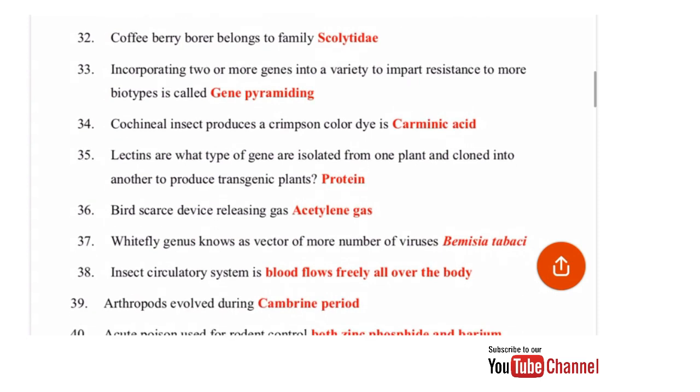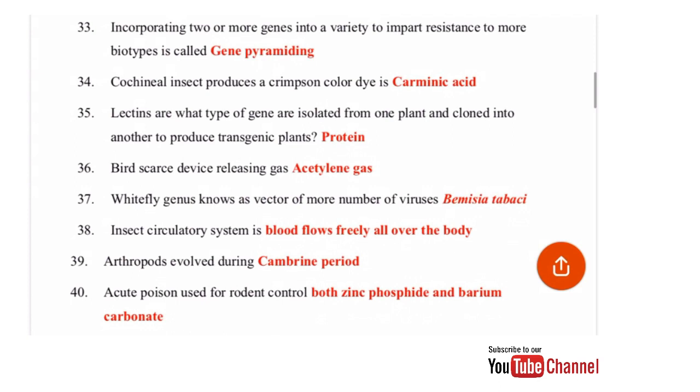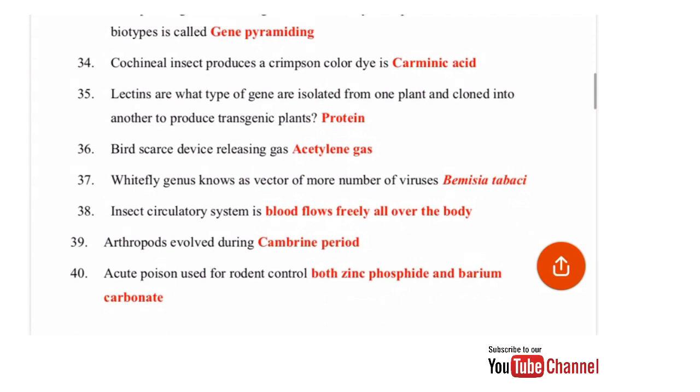Arthropods evolved during the Cambrian period. Acute poison used for rodent control: both zinc phosphide and barium carbonate can be used.